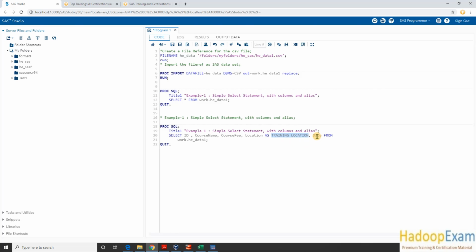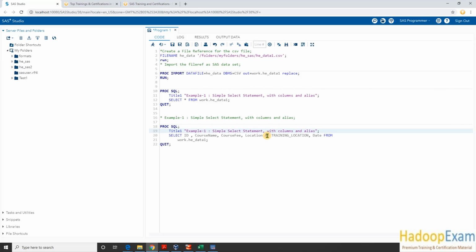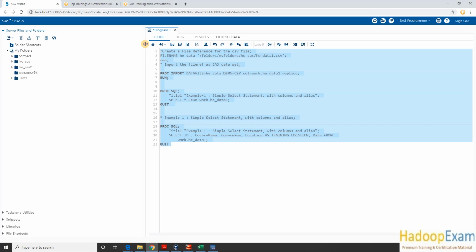And then the date column. So we are selecting all 5 columns. The first thing we are changing is the name of this column. So how would you do this? You have to put AS behind your column name and then the new name which you wanted to provide. Okay, so let me run this and see the output.